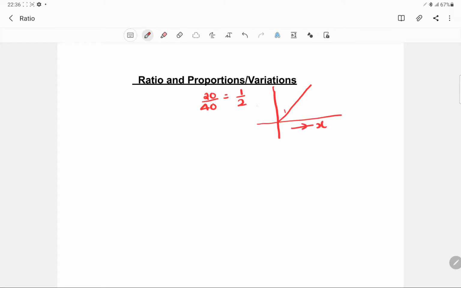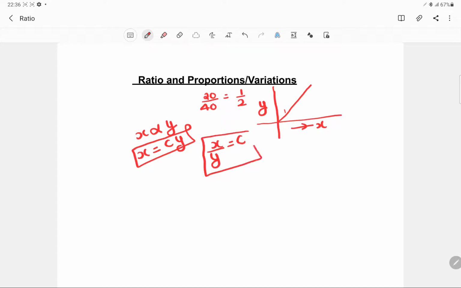Why this was is because it followed a linear increasing proportion, or for this x and y, x was directly proportional to y. Or we'll say x is equal to some constant times y, that is, x upon y was always a constant.